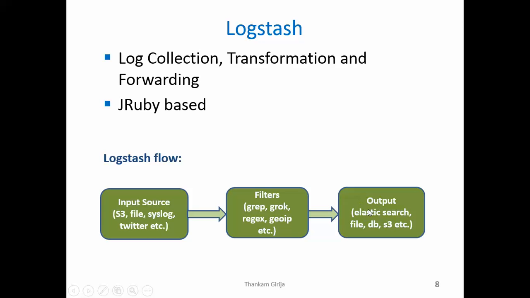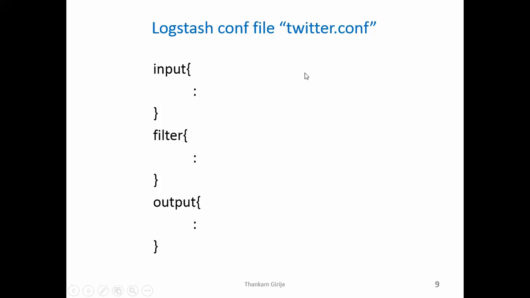And then you store the output. You can store it in Elasticsearch, file, db, S3, etc. This is a high-level view of the Logstash config file. Setting up Logstash is also very straightforward. You again follow the same thing: download a tar, extract them, and edit the configuration file.